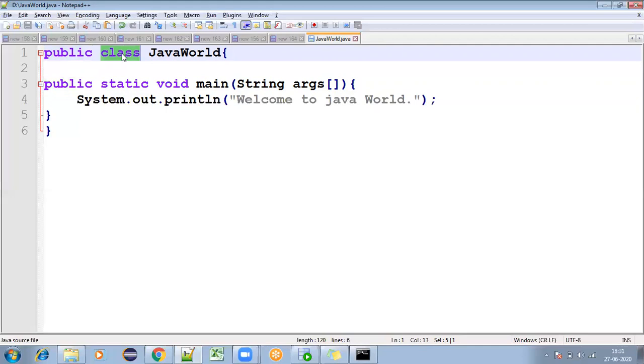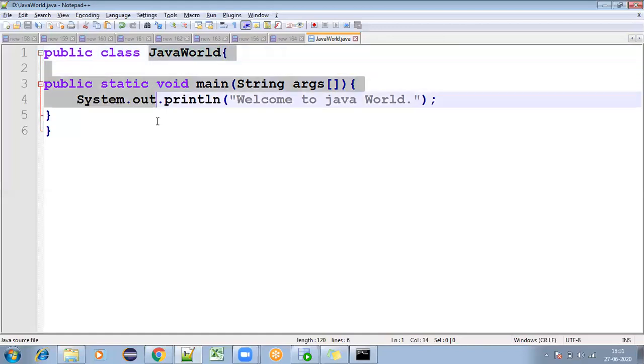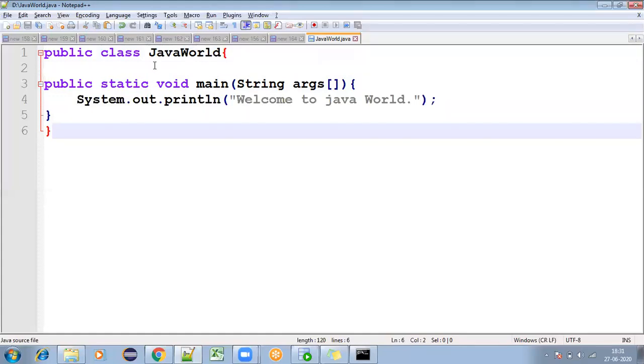So what is the class? A class is nothing but representing something. Here we are representing the Java world, a class. A class is nothing but a blueprint. Now we are designing this blueprint, the plan of this particular class. In this class, did I create any object? No, I didn't create any object, but I created a simple class and I'm executing simple statements.